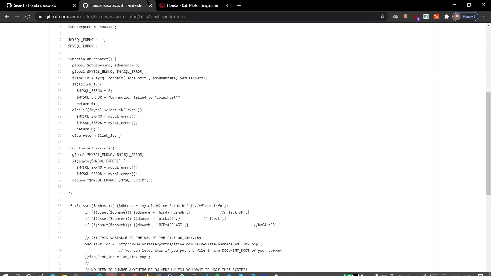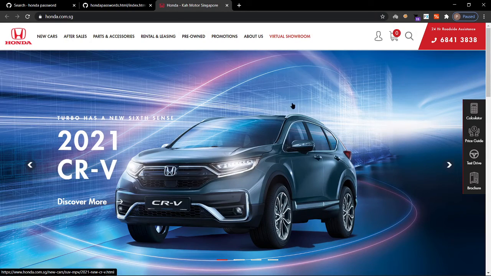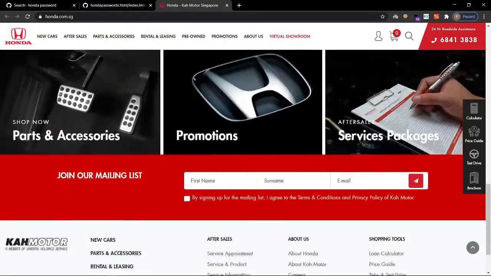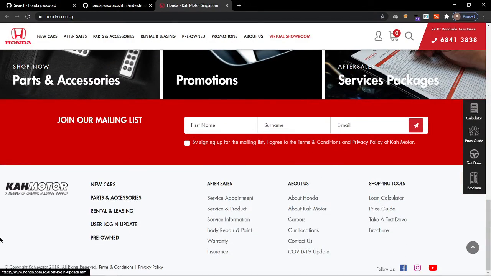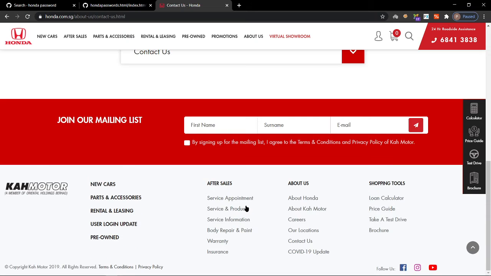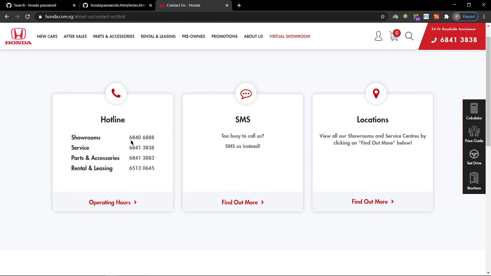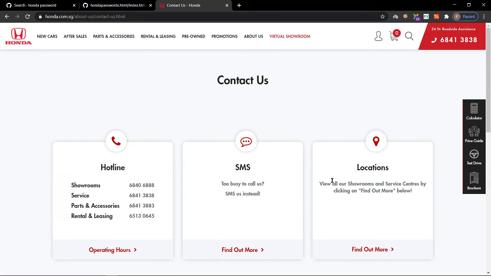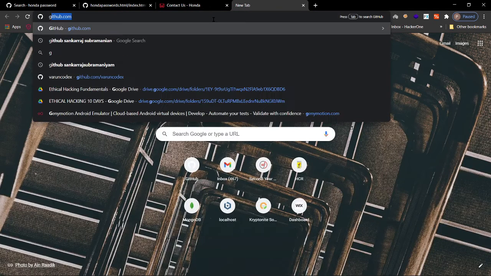For finding the mail, you can go to their site, scroll down, and find the contact page. Yeah, contact us. Okay, they have given some numbers for parts and accessories, SMS, location. Hopefully you can find a mail address for Honda too. If you google it, you can probably find it.